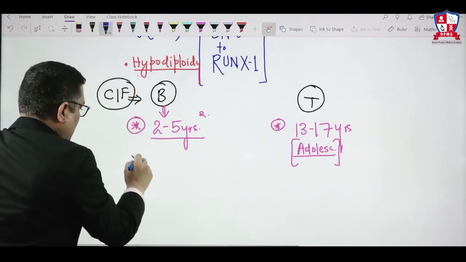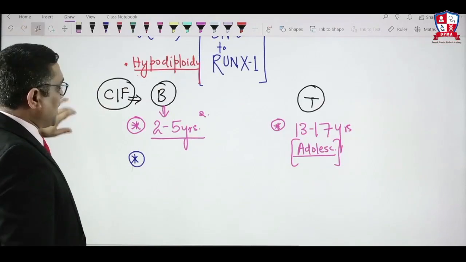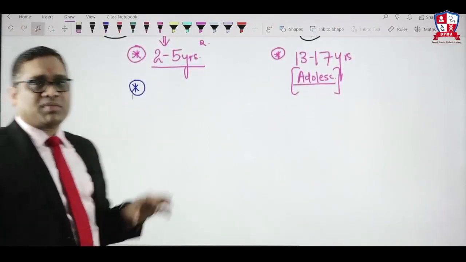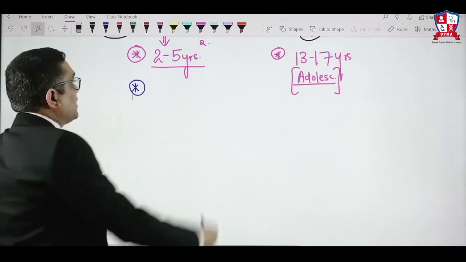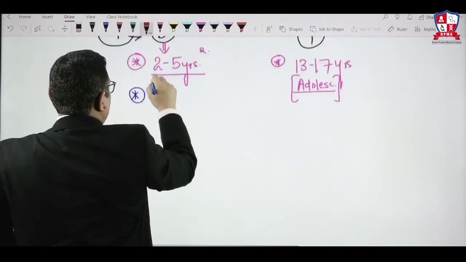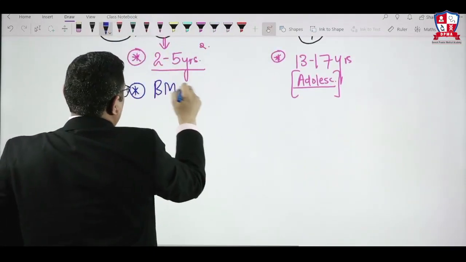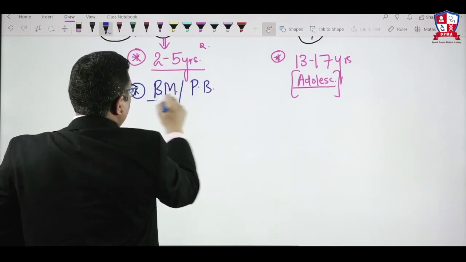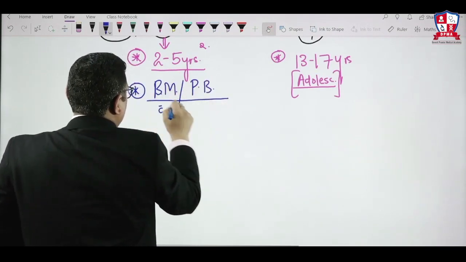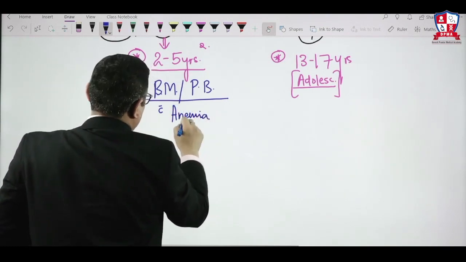Talking about the presentation, when you see the presentation of B cell type of ALL, the basic presentation is involvement of the bone marrow, and they will present with anemia or pancytopenia. So here we will see there will be bone marrow or peripheral blood involvement, and that is why they will present with anemia or pancytopenia.